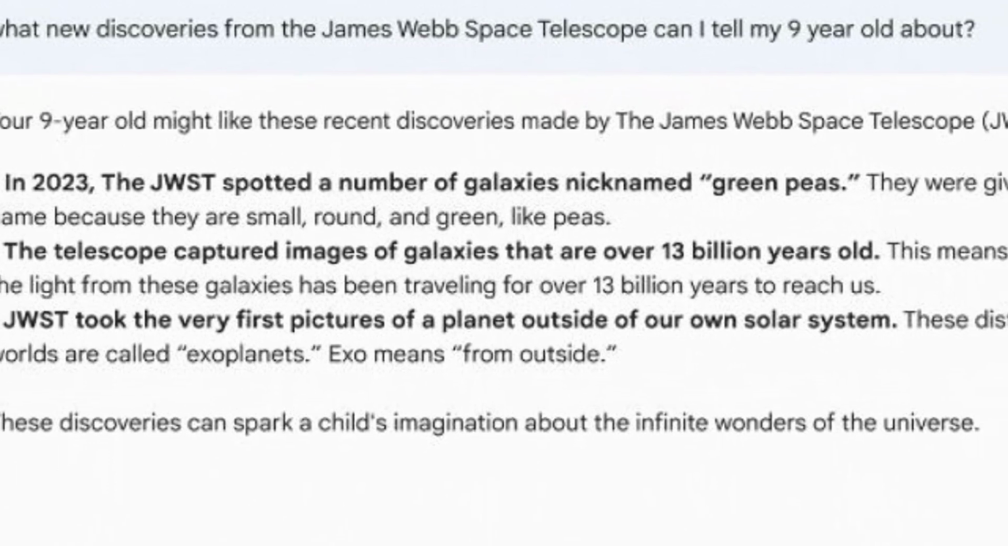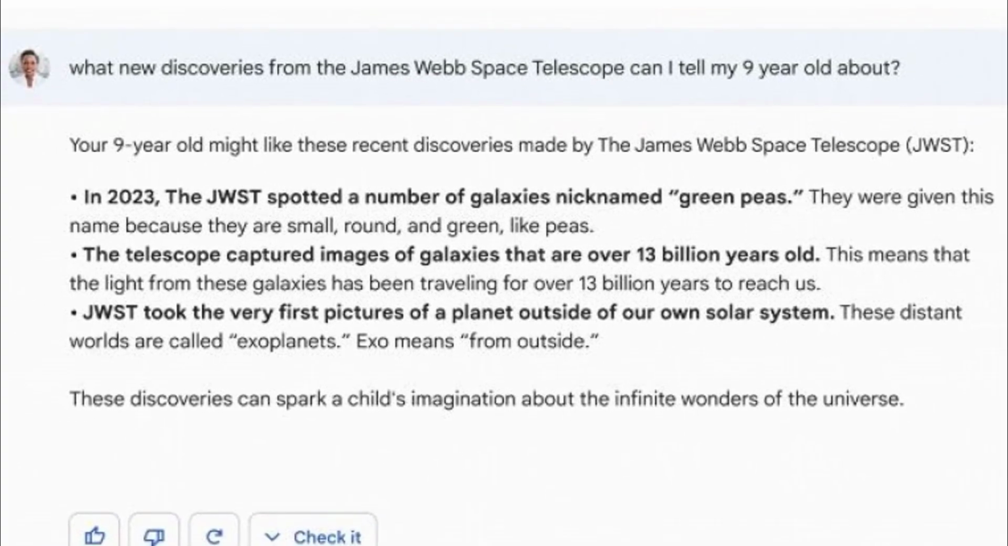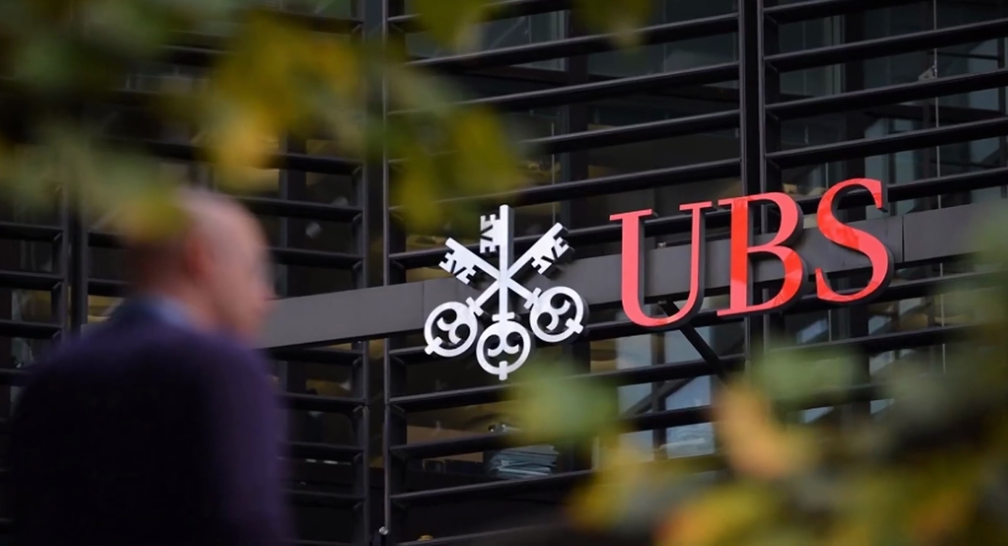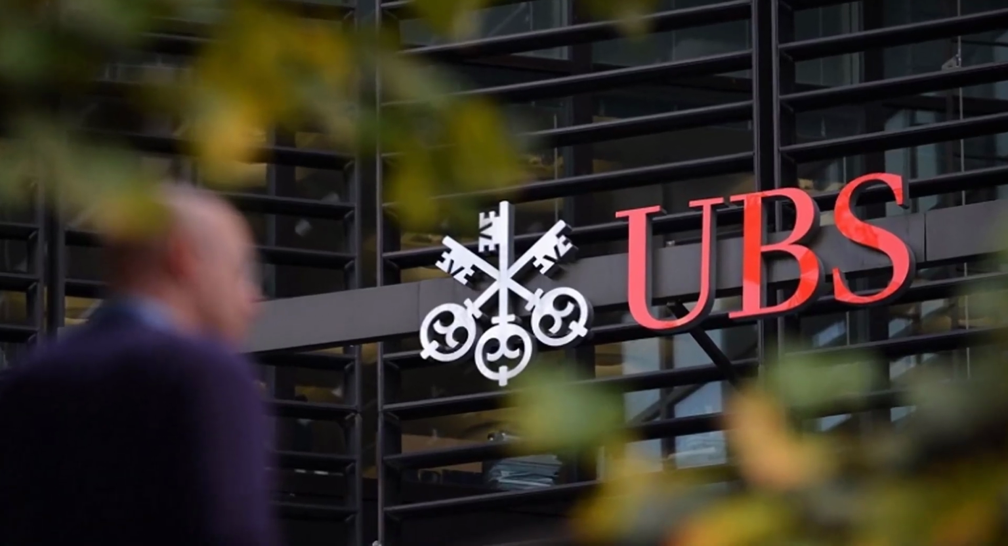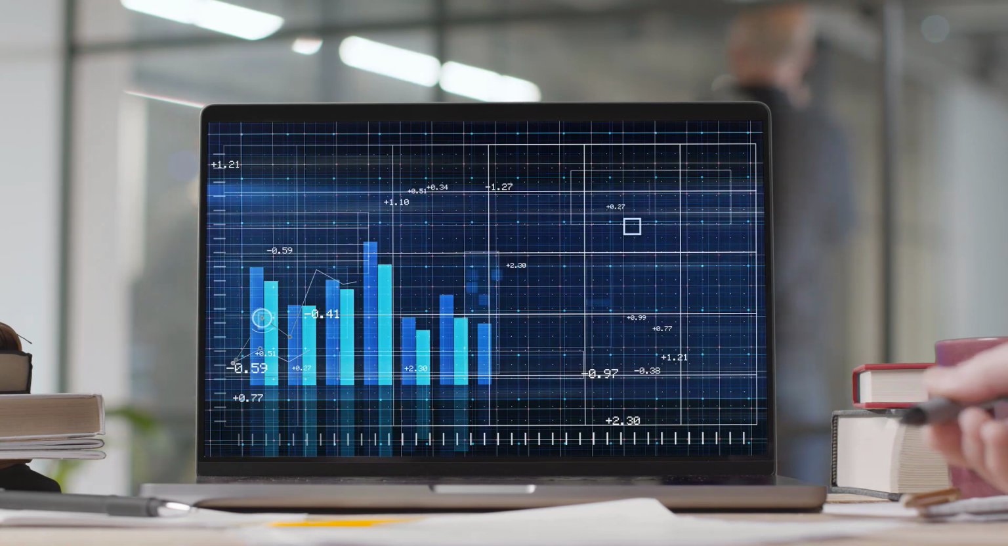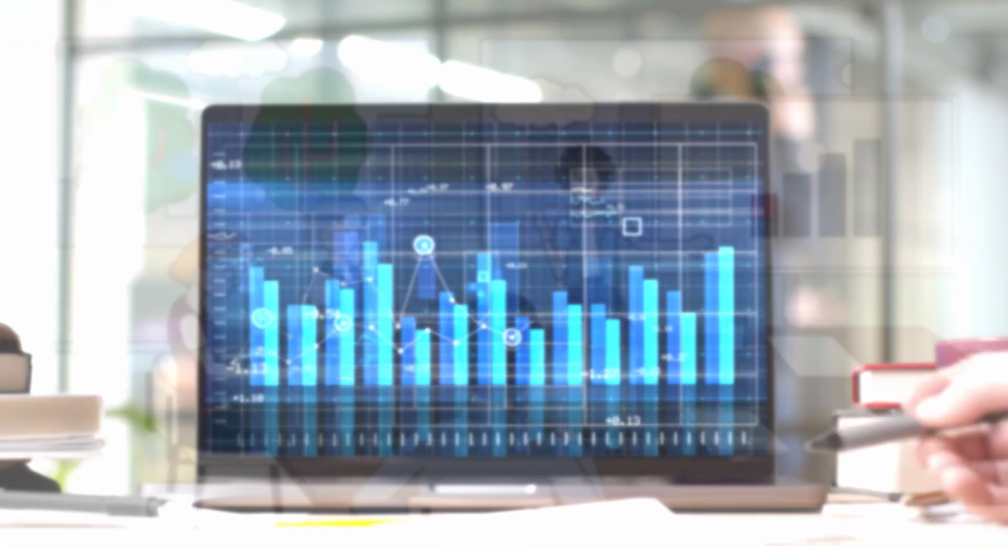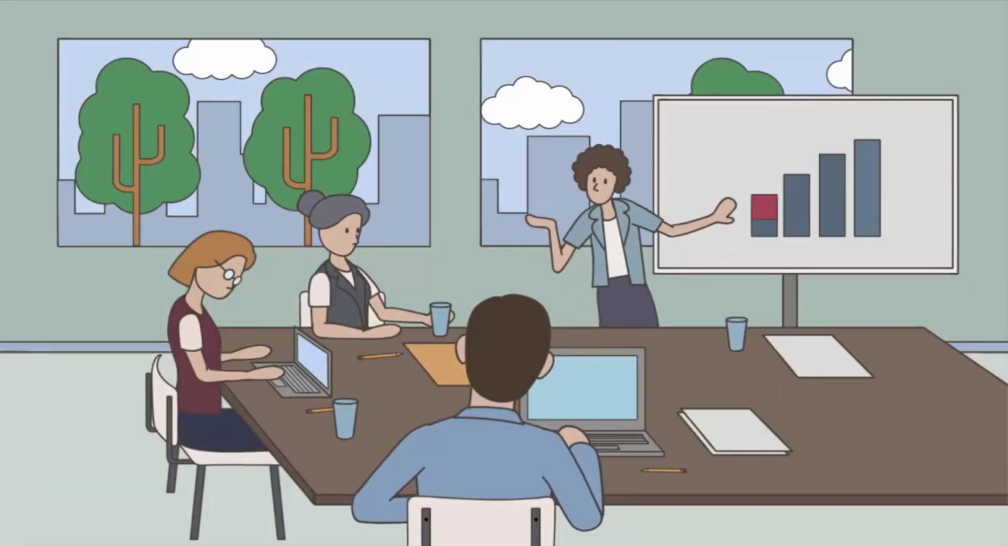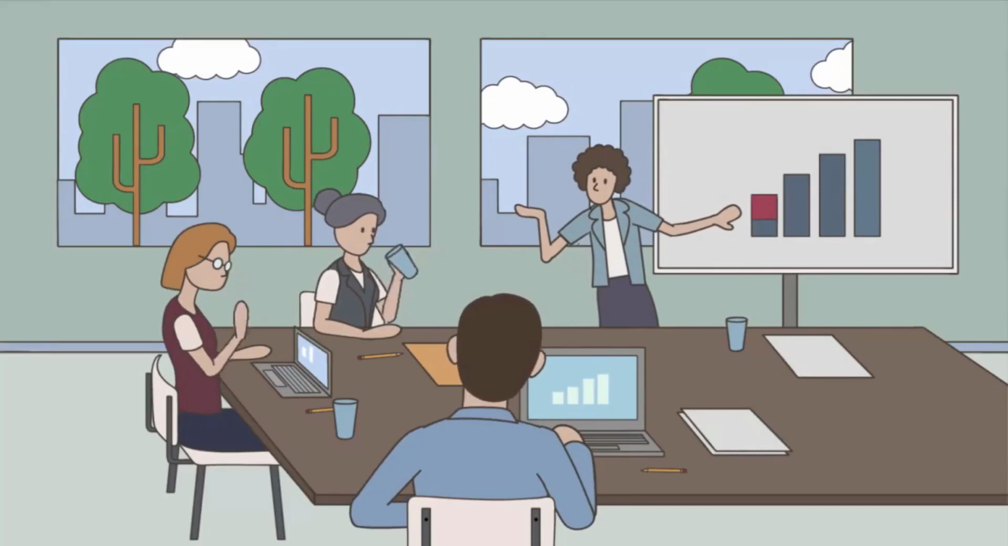Google tweeted a demo of the AI chat service with the query, "What new findings from the James Webb Space Telescope can I tell my 9-year-old about?" to announce the introduction of the AI service. The investigation by the Swiss bank UBS indicates that ChatGPT is the app with the greatest rate of growth. Due to this success, Google and other tech giants are attempting to enter the market while it's still hot.